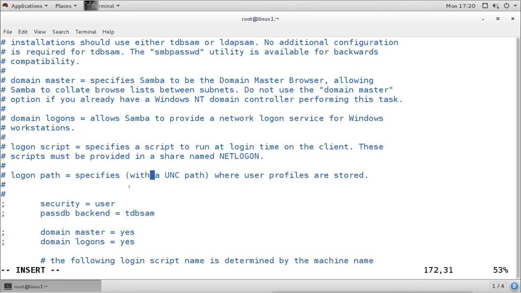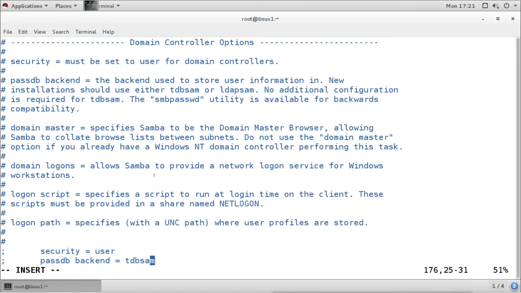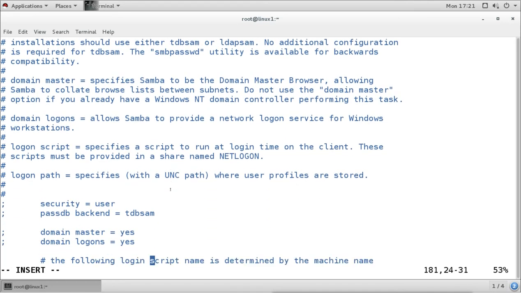Now this one works as a Windows NT domain controller. You can read these comments here. It says security must be set to user for domain controllers, and this passdb backend, I will show you what it is. It also talks about the domain master and domain logon settings. These settings must be configured here. So you can use this machine as a domain controller, but it will work as a Windows NT domain controller.